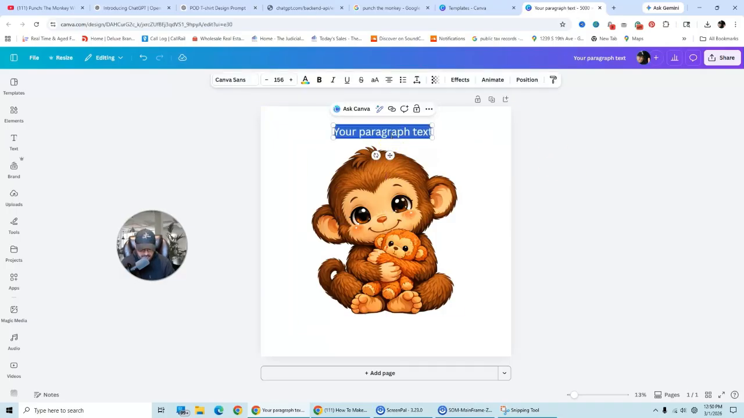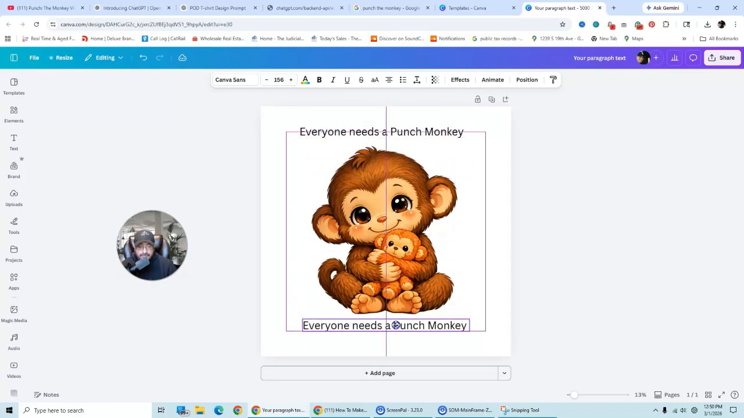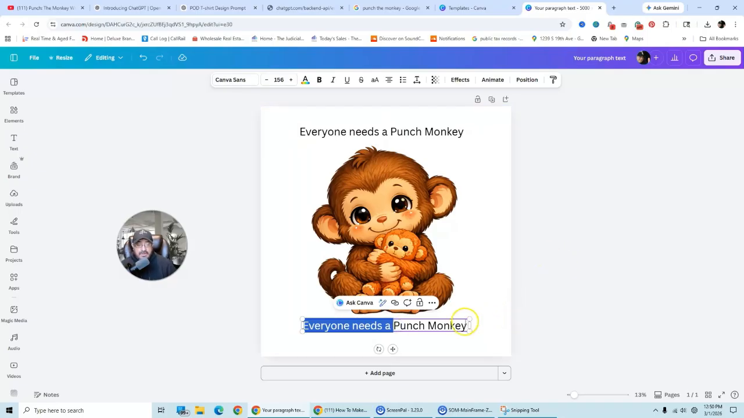And then I'm going to type in, everyone needs a punch monkey. Okay. And then I'm going to copy this, and I'm just going to bring this down. And I'm going to hit, and I'm going to type in, oops.